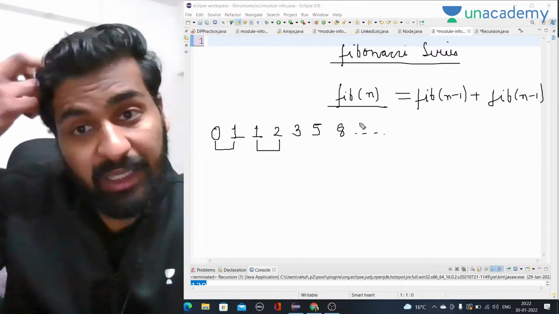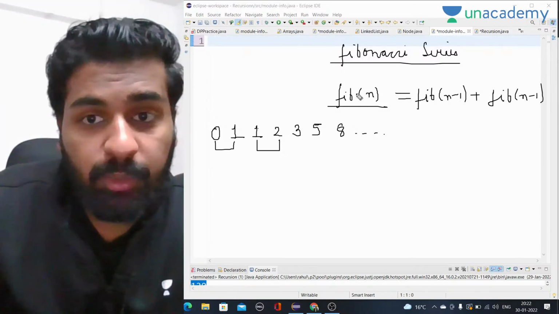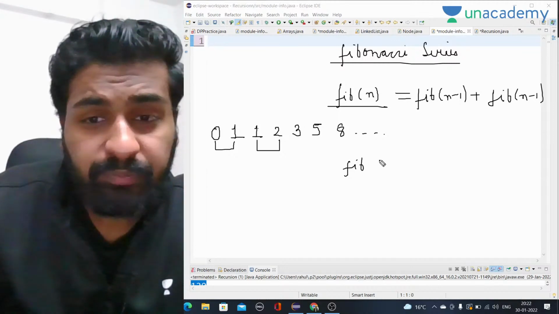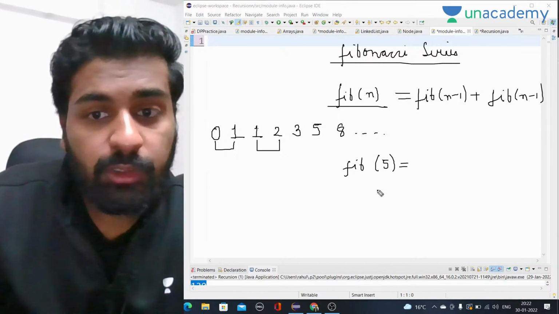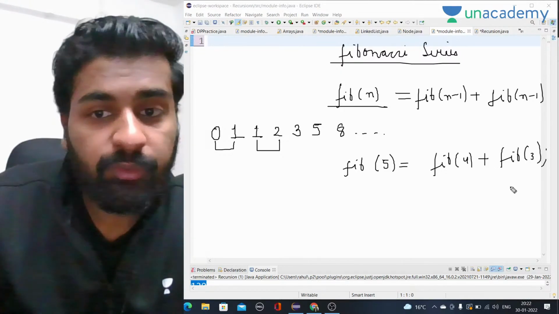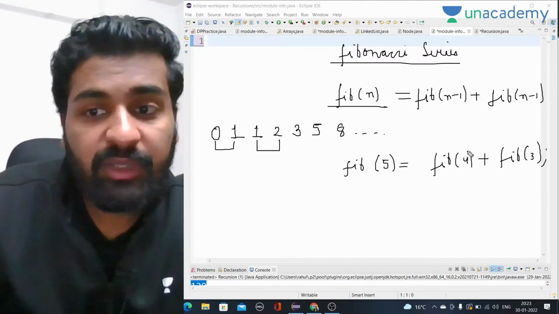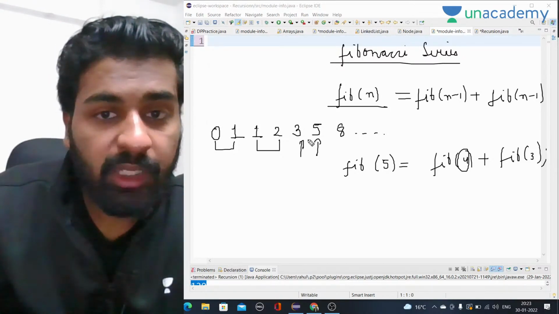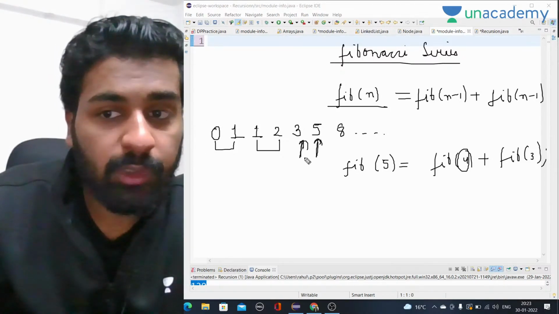So now we have a recurrence relation. Let's say I want to calculate fib of 5. To calculate fib of 5, we need fib of 4 and fib of 3, that means the previous two values, the fourth value and the third value, right?